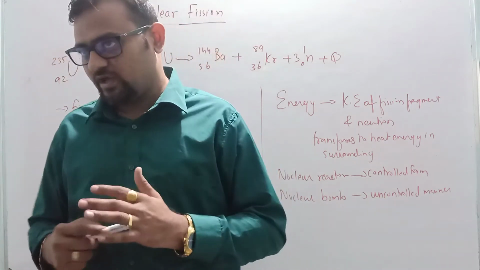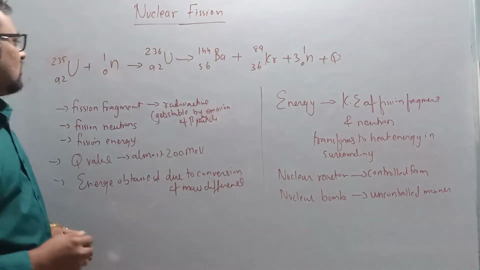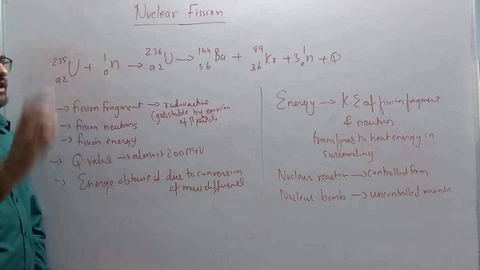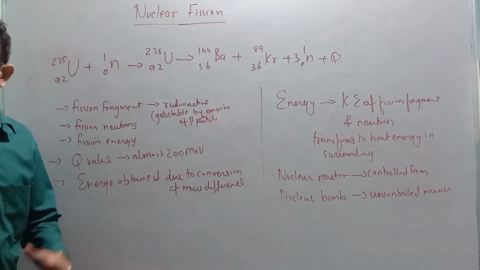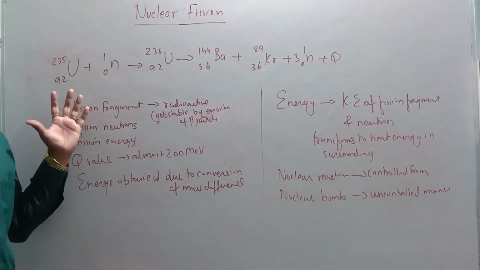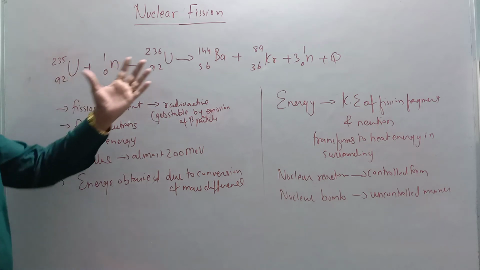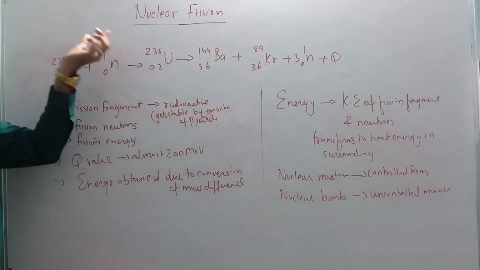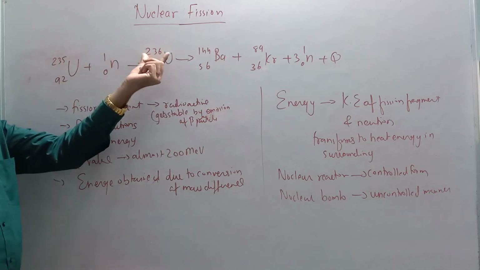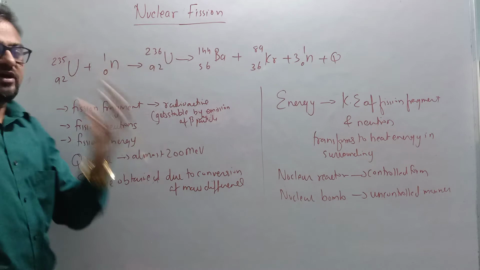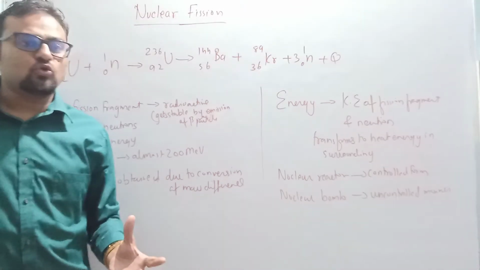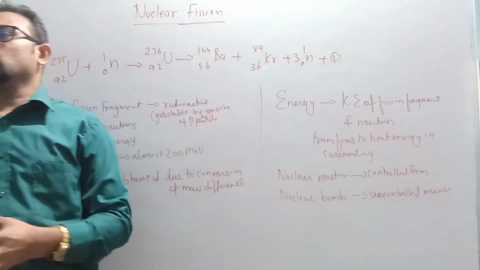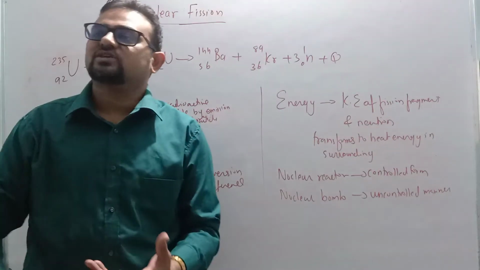Now, Hahn and Strassmann observed that when neutron is bombarded on uranium, it got converted into barium. Neutron bombarded on uranium, so 235 plus 1 is 236. Now it became unstable, it broke into two almost equal fragments, right? It is broken into two almost equal fragments.